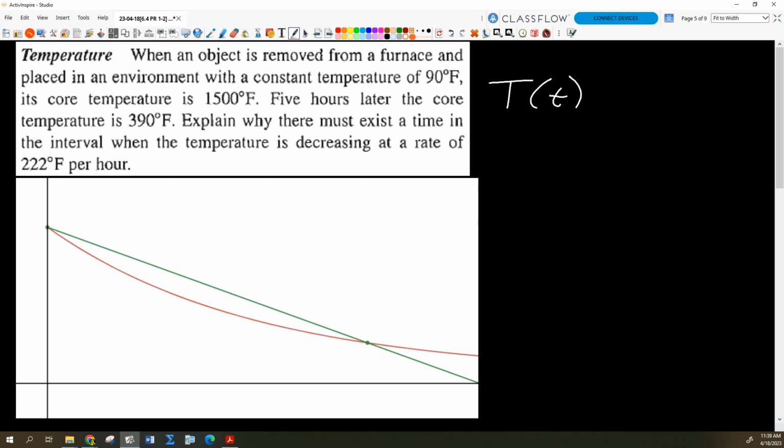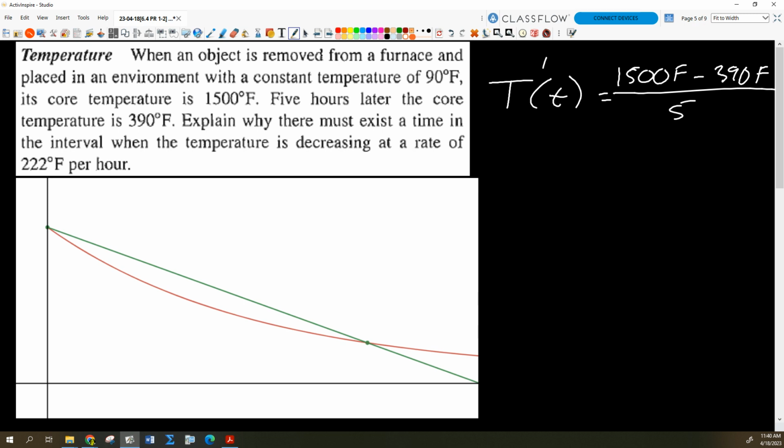So then what's that tell us? That tells us that if we meet the criteria, then there must be a place where T prime of T equals the average rate of change, which is just the change in temperature over the change in time, right? So it's going to be 1500 degrees Fahrenheit minus 390 degrees Fahrenheit divided by 5.